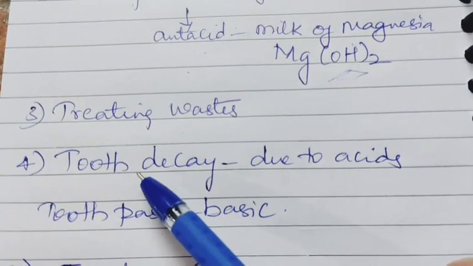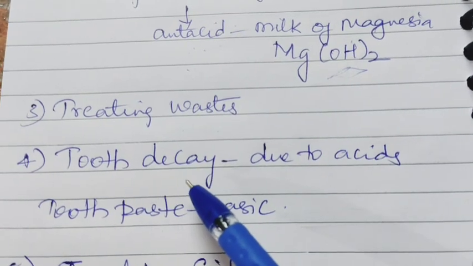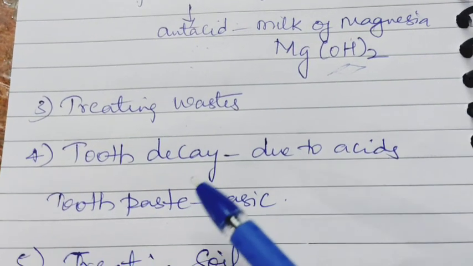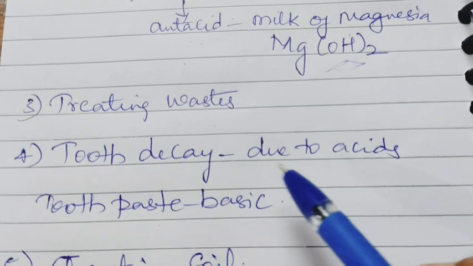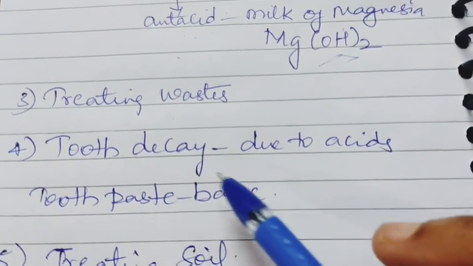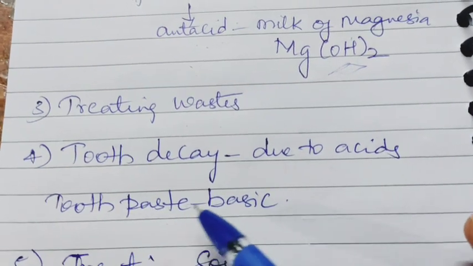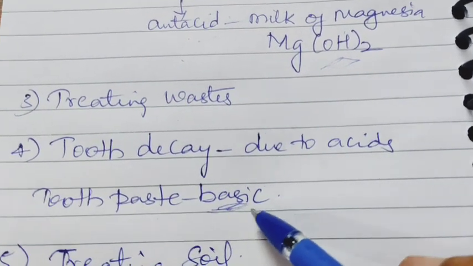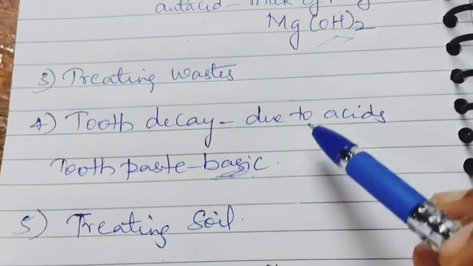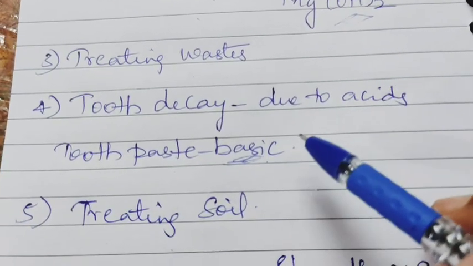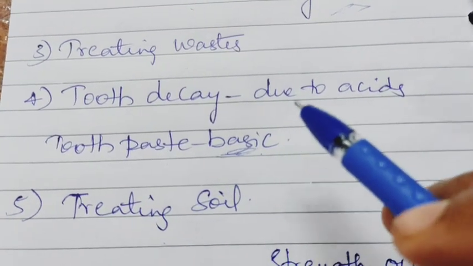And tooth decay: the remains of the food which we are eating, if it is an acid, there will be decay in the tooth due to acids. So we have to use toothpaste which is basic in nature. So the acid and the base neutralize in the tooth.